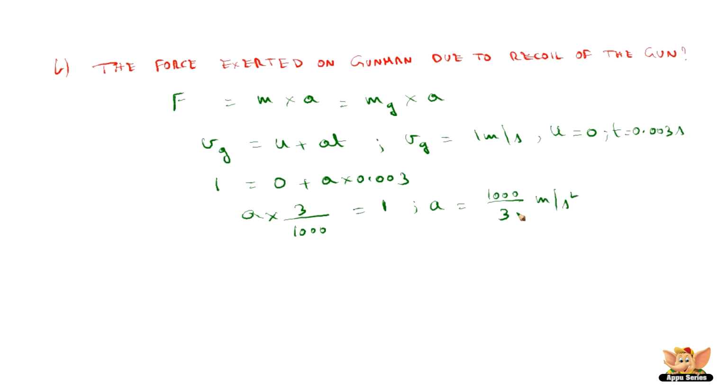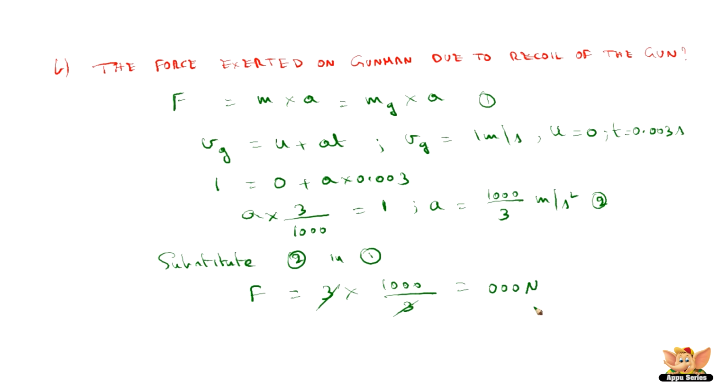meters per second square. Now substituting this value of a in the force equation, force is mg into a, and mg is given as 3 kg. So 3 into 1000 by 3, the 3 gets cancelled, so it becomes 1000 newtons. The force exerted on the gunman due to recoil of the gun is 1000 newtons.